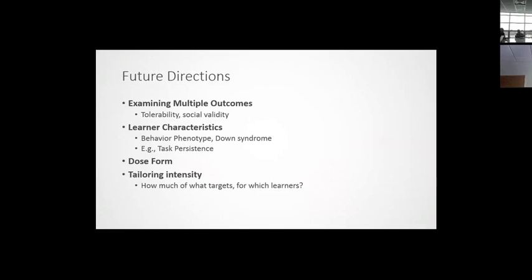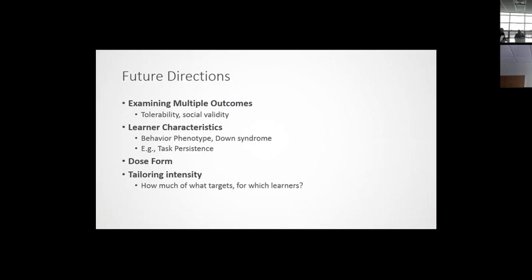So in general, when we're trying to figure out how to maximize interventions for learners with Down syndrome, we have to think about effectiveness. Can we tailor to a phenotype? Can we use the approaches that work for this individual? Can we build on strengths? And then we can think about how to make them efficient by varying aspects of intensity. So an inaccurate amount of intervention, whether it's high or low, is going to be just as problematic as an ineffective one. So this study suggested that pacing is really important. We should think about it, and that there may be some differences in other learner behaviors that we can also consider.